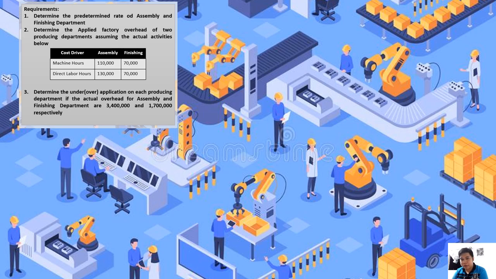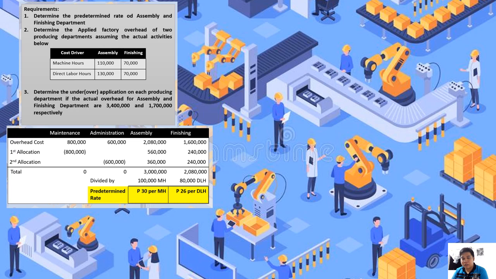So dahil lang sa departmentalization tayo, the computation of the applied factory overhead must be made for every department. So ito po yun. Ito yung na-compute natin kanina. So the predetermined rate on assembly department, we have 30 pesos per machine hours. For finishing department, we have 26 pesos per direct labor hours.